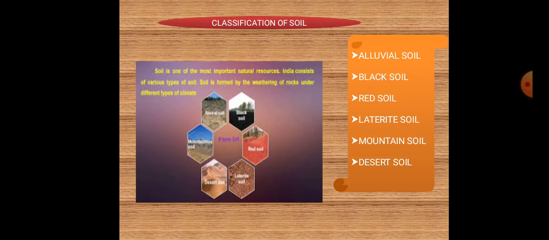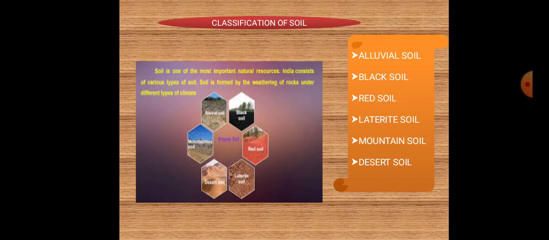Then the next one is black soil. These soils are formed by the weathering of igneous rocks. Black soil is clayey in nature and retentive of moisture, so it is ideal for growing cotton.